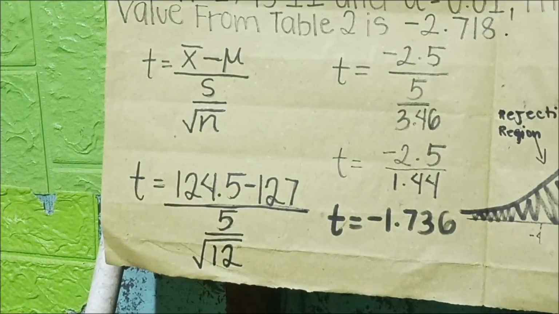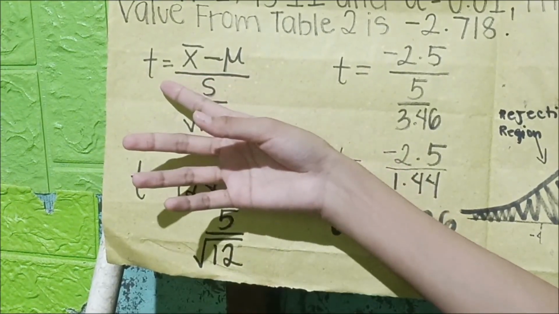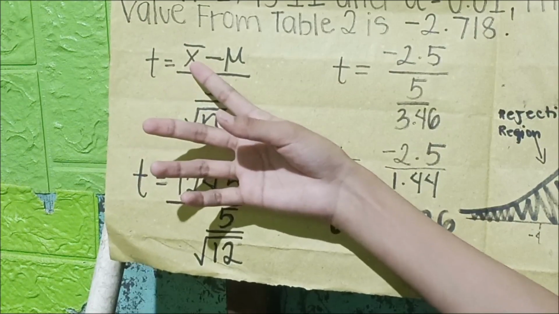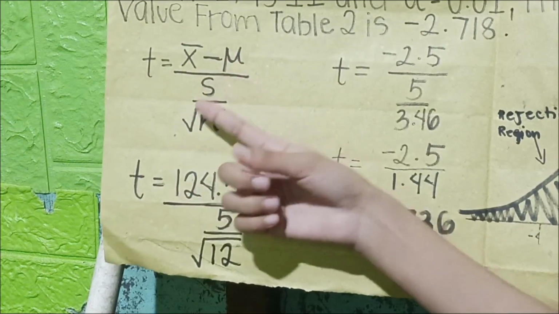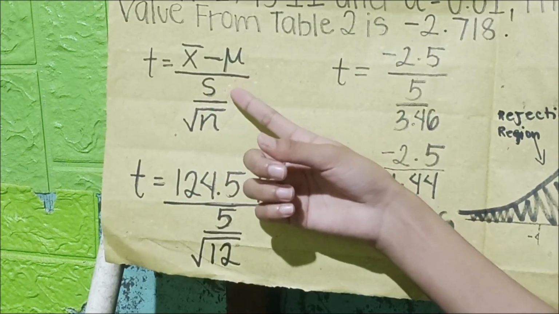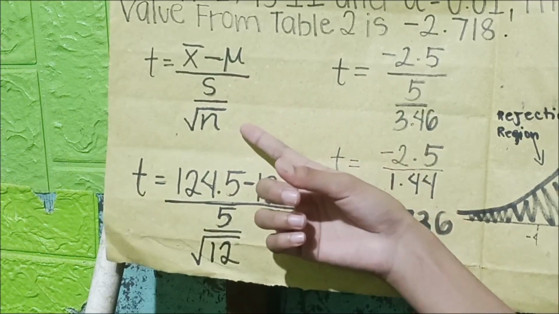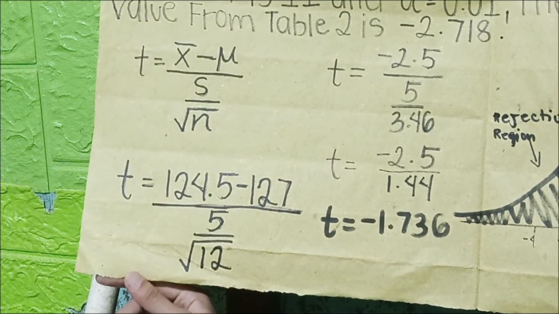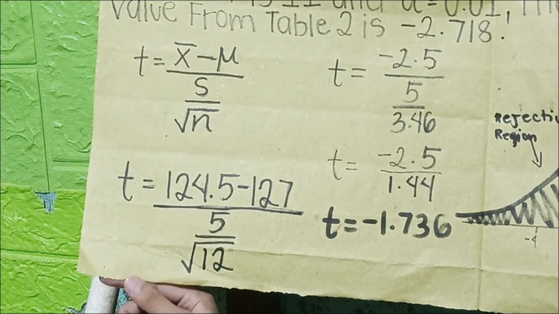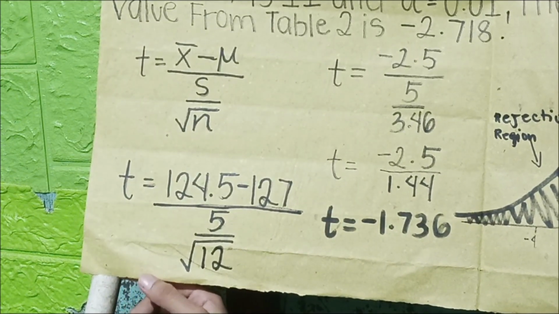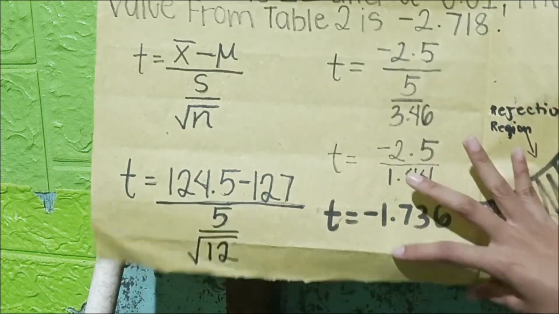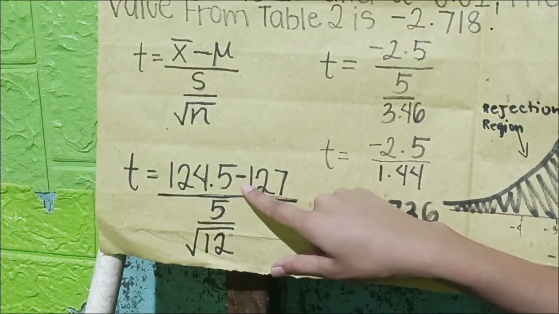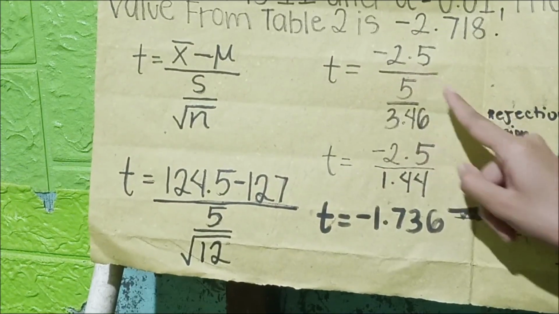So, ang ating formula para sa t-test ay sample mean minus population mean divided by standard deviation divided by the square root of n. So, 124.5 minus 127 divided by 5 divided by the square root of 12. So, 124.5 minus 127 is equal to negative 2.5.